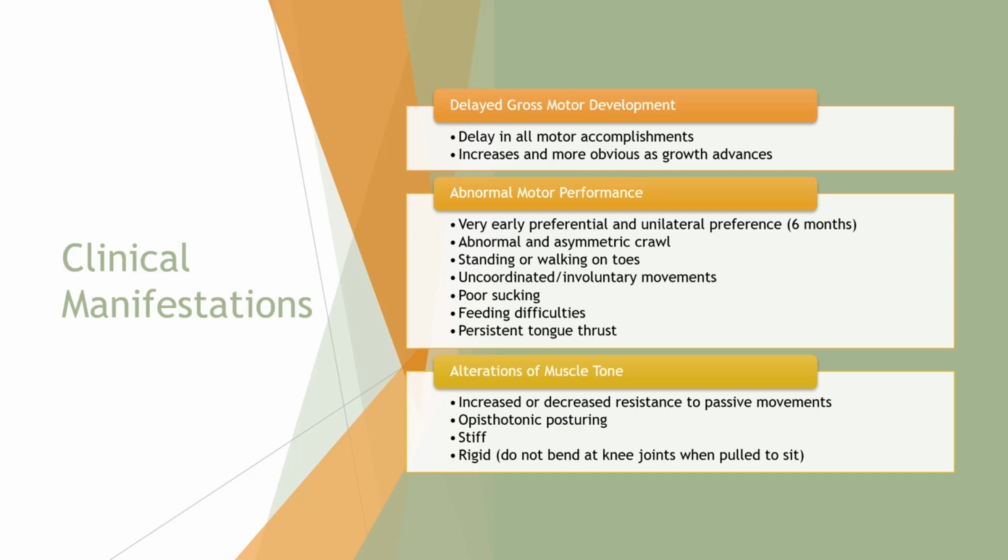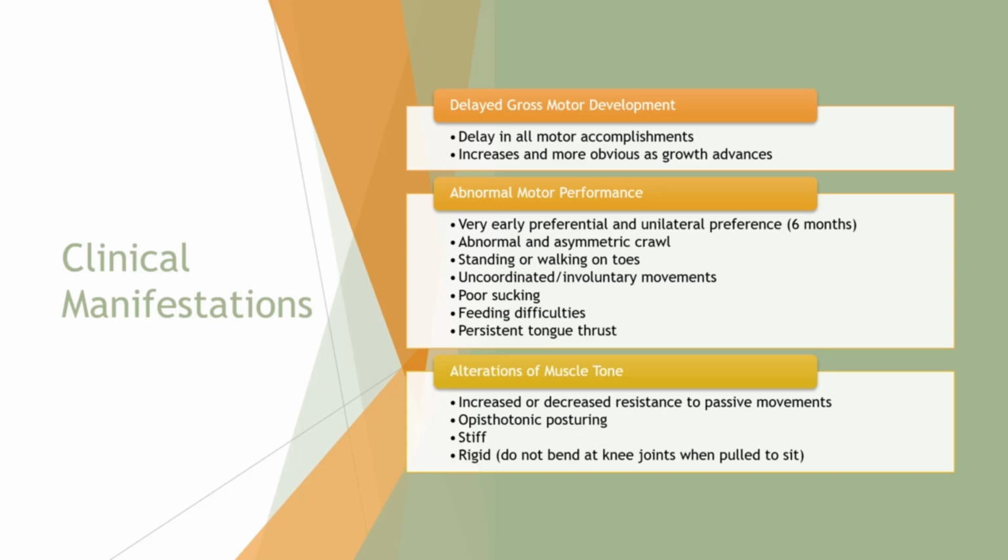So at the time of diagnosis, some early signs of cerebral palsy are poor head control after age 3 months, having stiff or rigid limbs, arching their back and pushing away, having floppy tone if they're unable to sit without support at the age of 8 months, and then having clenched fists after 3 months of age. Listed here also are just the clinical manifestations.